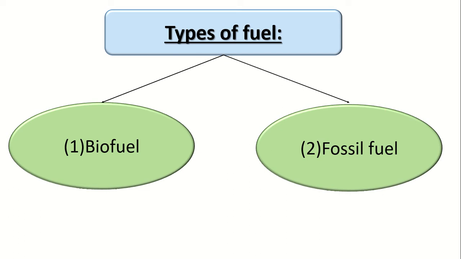Let's go. Today we are going to start the types of fuel. Before, we have studied the examples of fuel, but today we are going to know the types of fuel. We have two types of fuel. Again, what is the fuel? Can you remember the meaning of fuel? It is any substance that produces thermal energy when it's burned. Okay, we have two types of this fuel, biofuel and fossil fuel.